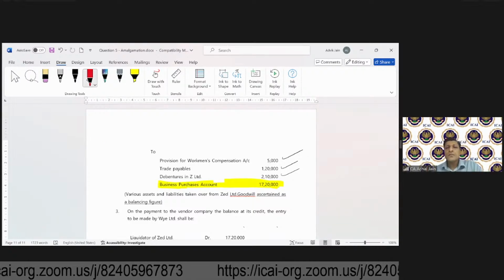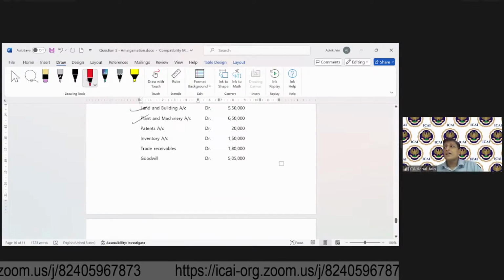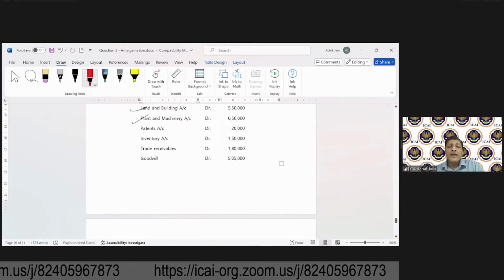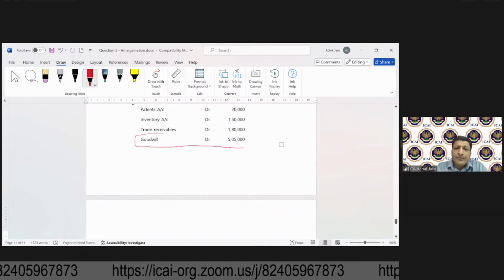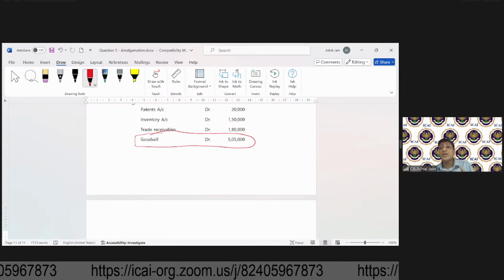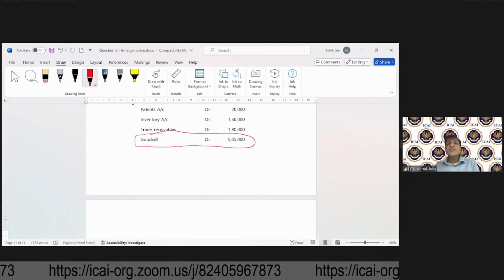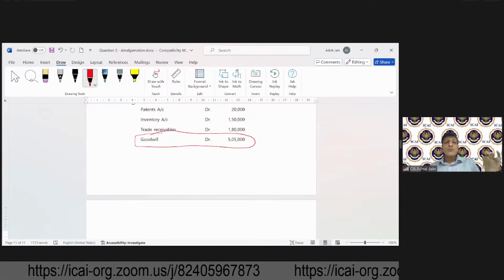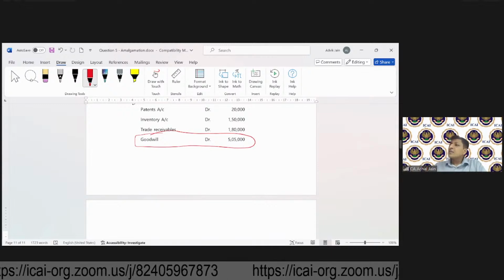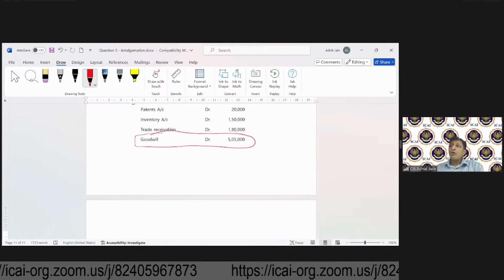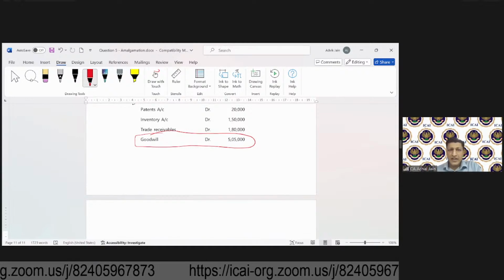Okay. Now, when the liabilities are taken over and assets are taken over, any differential amount between these, why differential? Because the amount paid to acquire the business as against the values at which the business is acquired. We discussed where do you take it in case the purchase consideration is higher or lower as against the assets and liabilities which are taken over.